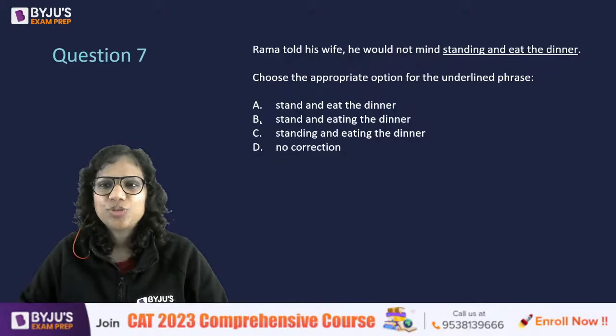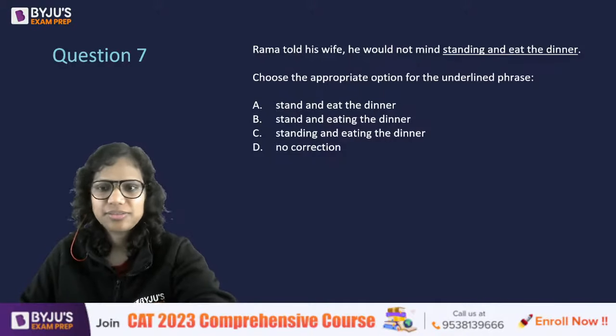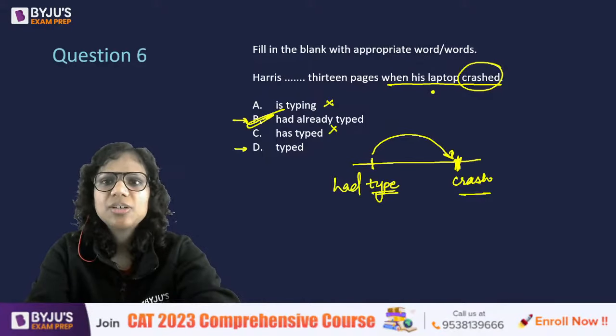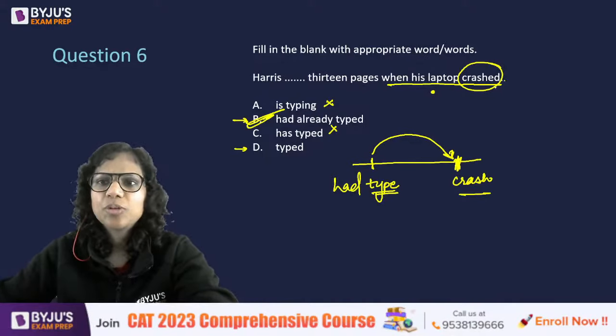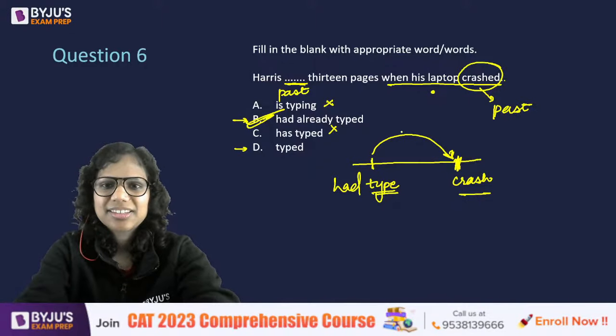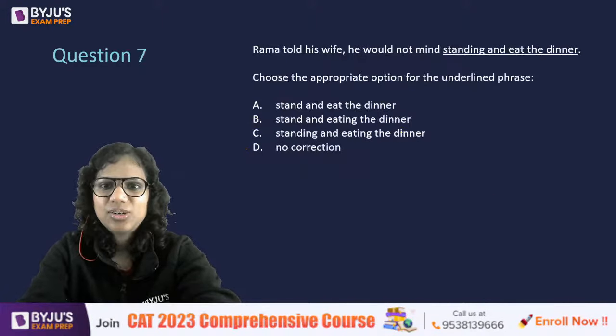Choose the appropriate option for the underlined phrase. Why not C? Because C is in the present tense, no? The laptop crashed in the past. Okay, so I need to use the past here as well.